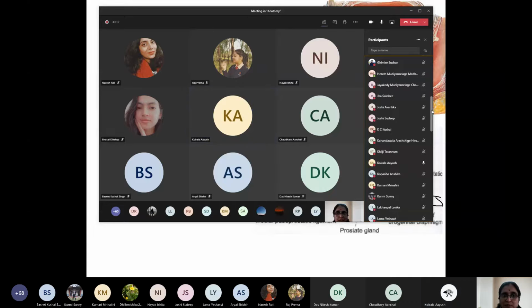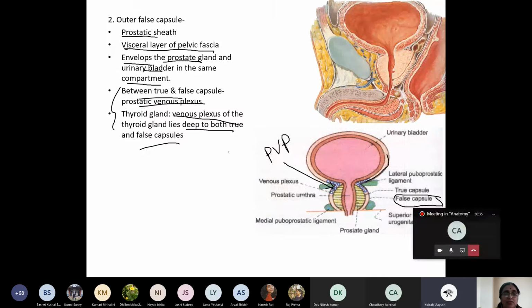What structure lies between true and false capsule? Ma'am, prostatic venous plexus. What is the difference in the thyroid gland? In the case of the thyroid gland, does it lie between true and false capsule? Ma'am, deep to both true and false capsule. Yes, deep to both true and false capsule. Very good. All of you should always remember these differences.